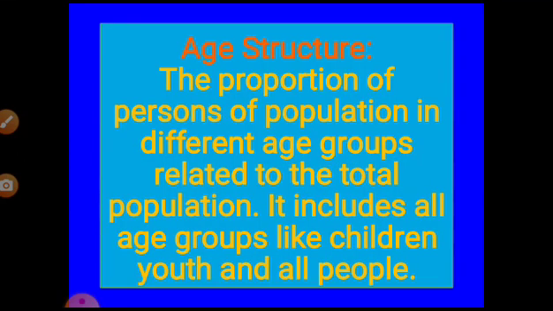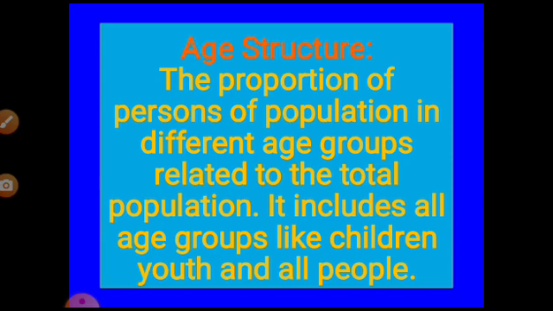The first one is age structure. So what is this age structure? As we know, in the society there are populations. This population is divided into various groups, especially age groups. So age structure is the proportion of persons of a population in different age groups related to the total population. That means a portion of the population will be studied or taken into consideration among the whole population.